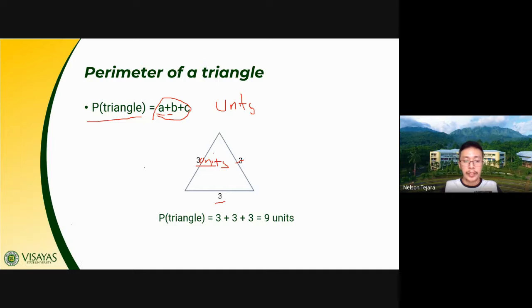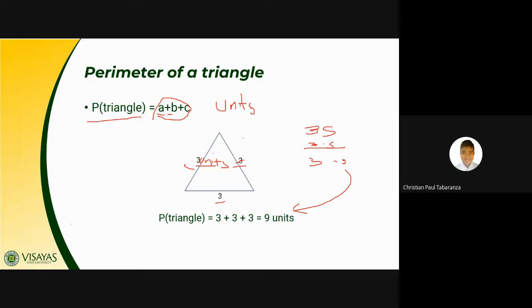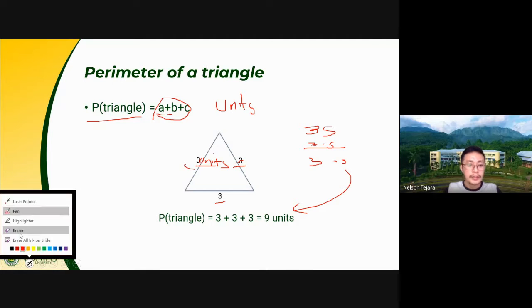But if you are given an equilateral triangle, you can just use the formula 3s, 3 times the measure of a side of the triangle. For example, the measure is 3, so 3 times 3 should give you 9 units. Questions, class, on the perimeter of a triangle? I do hope that's clear.